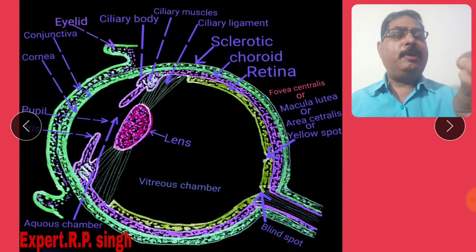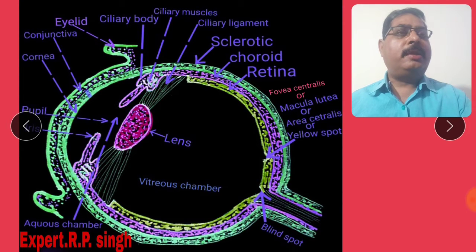I shall explain the total anatomy of the eye by the diagram and the written work given in the next slide. There are three layers: the sclerotic layer, choroid layer, and retinal layer. Give attention to my pointer. There are three layers present in the eye.